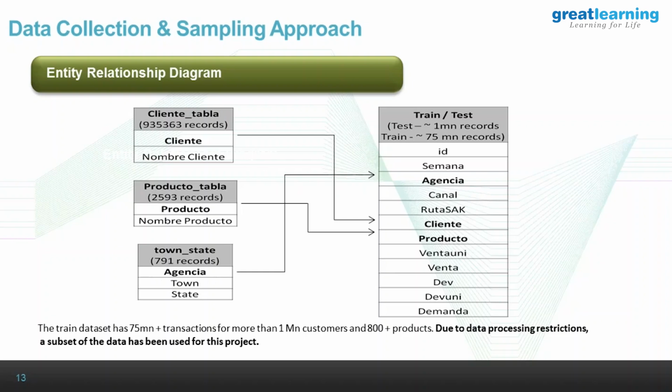Cliente is your customer. Producto is the product. Venta Uni is the sales in units. And Venta is sales in pesos, the cost. And Dev is the returns. Dev Uni is the returns in units. And Demanda is the demand that we have to predict. So this is the original data set that we've got.